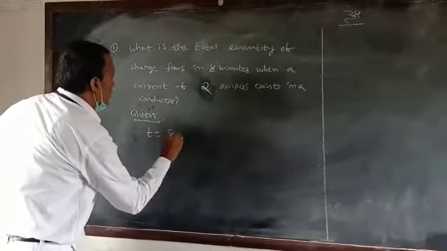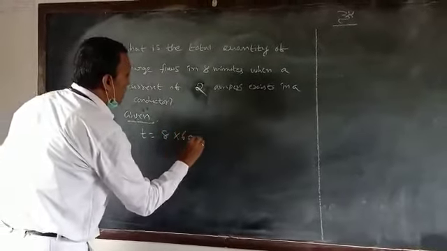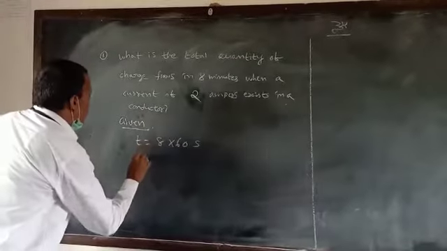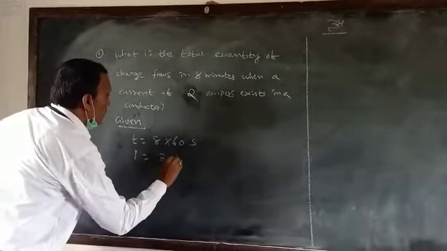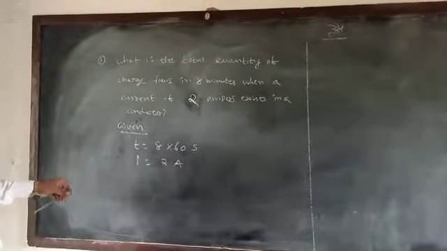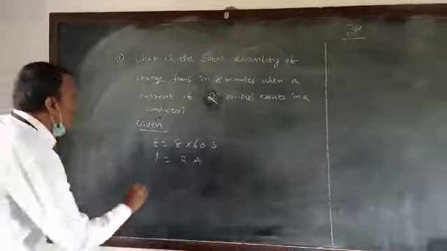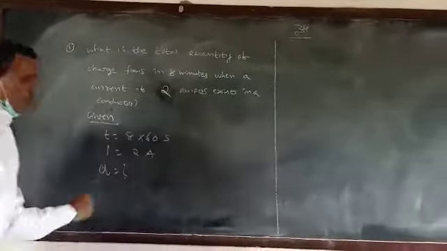Time T equals 8 minutes, converted into seconds, 8 into 60 seconds. Current I equals 2 amperes. The value to find is the total quantity of charge. Charge Q equals question mark.